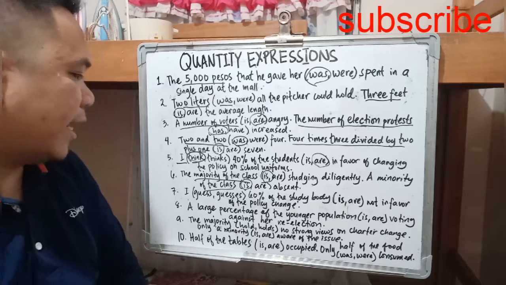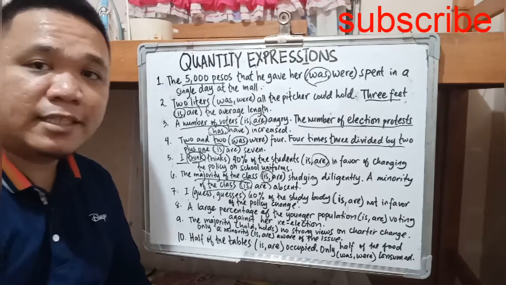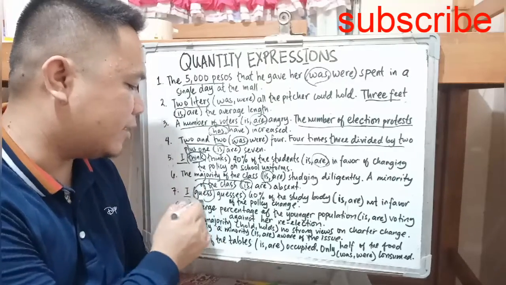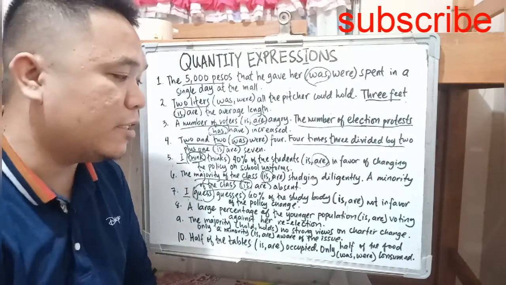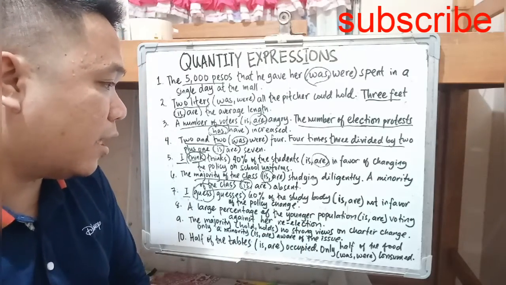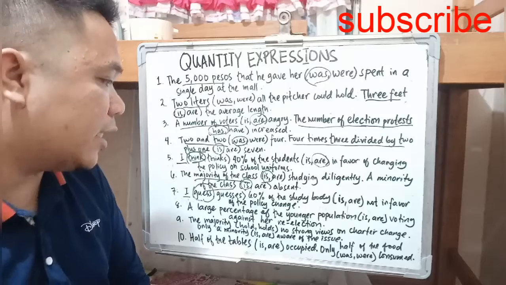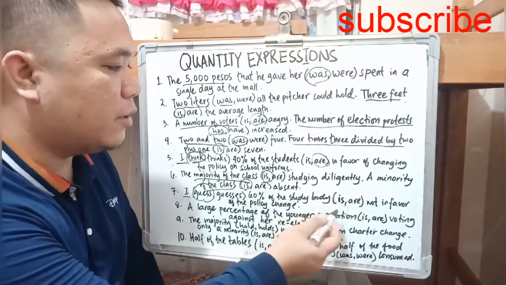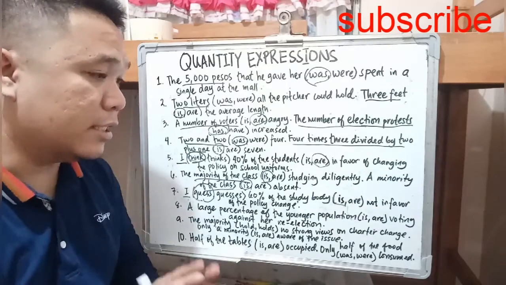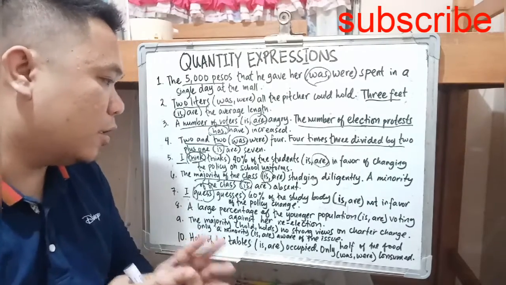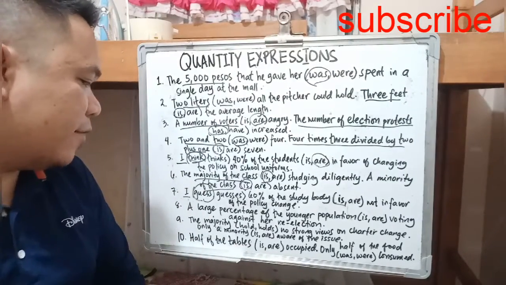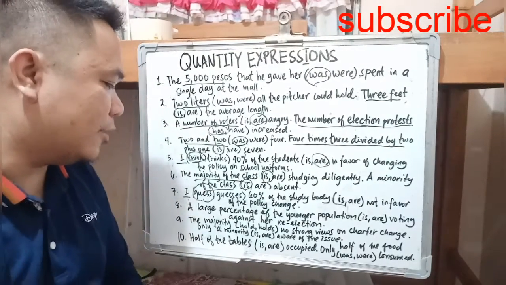Okay. Next. I guess. So this is very obvious. I is the subject, and for first person the verb is yes. 60% of the student body. So student body is a collective noun. So let's see how it is formed. Is not in favor. So 60% of the student body is not in favor because the majority of them is not in favor of the policy change.